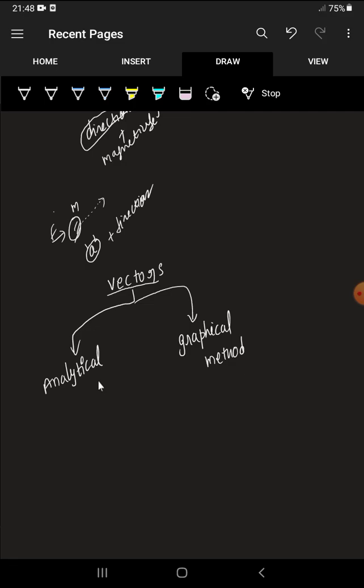So, analytical method and graphical method. What is analytical method? In analytical method, we have numbers and symbols. In graphical method, we have diagrams. So if vectors can be solved by using diagrams, then that method is called graphical method. If we solve the vectors by using numbers and symbols, then that method is called analytical method. Both are very easy, so don't bother and don't get confused.